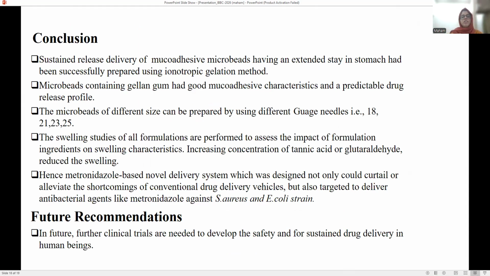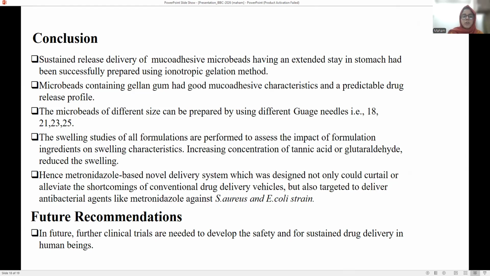The conclusion is that mucoadhesive microbeads stay in the stomach for a long time. The formulation I have prepared has good mucoadhesive characteristics, and particle size was determined using different gauge needles. The swelling study of all formulations was carried out to assess the impact of formulation on swelling.